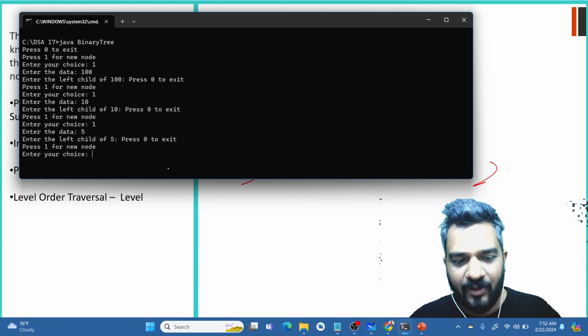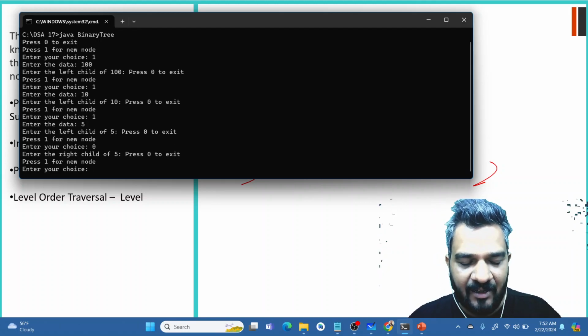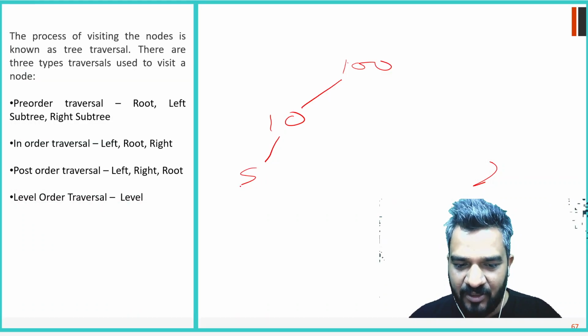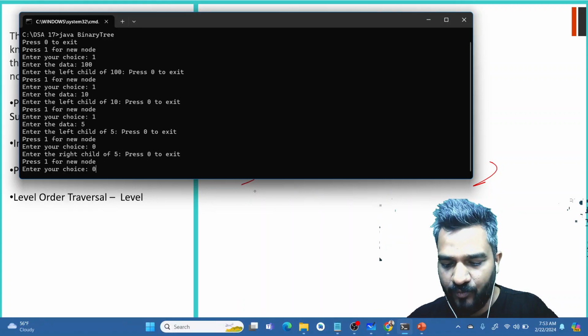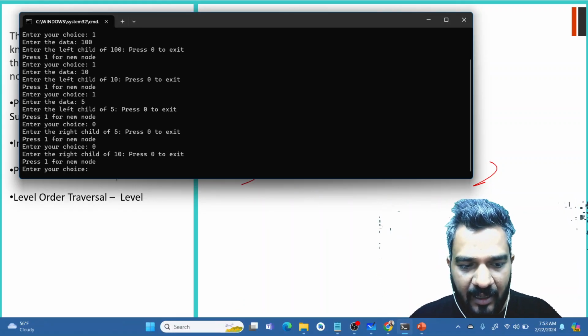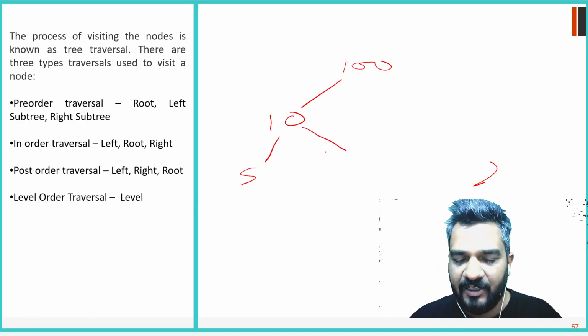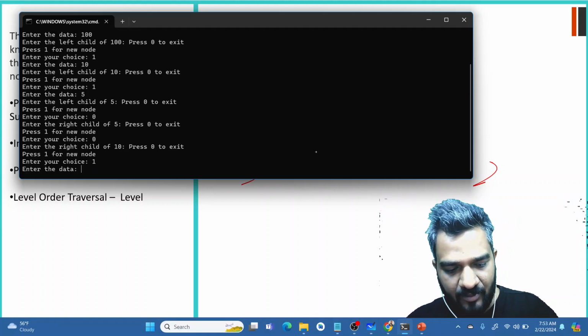I am saying no, 5 will be the last node, so exit. Now it is asking to enter the right child for 5. I said no for the left child, and for the right child I'll say no again. Now it will ask to enter the right child of 10. So let's say we enter 20.